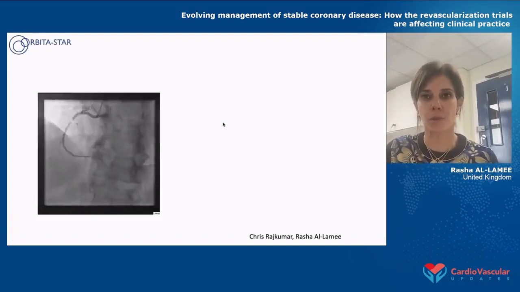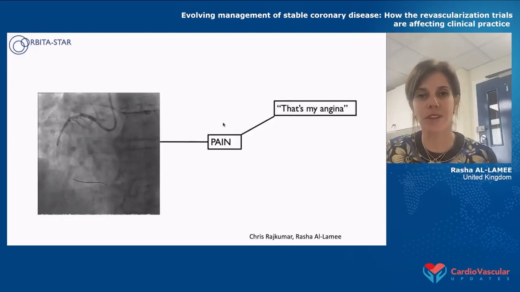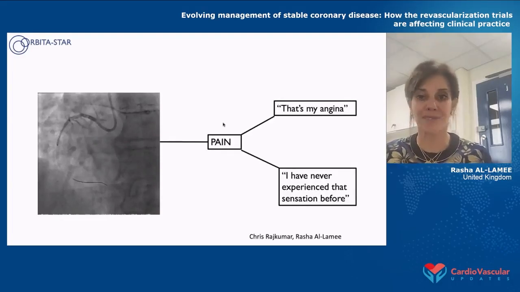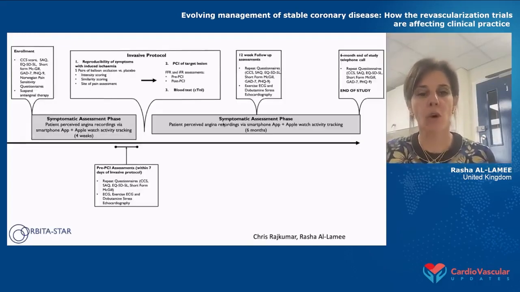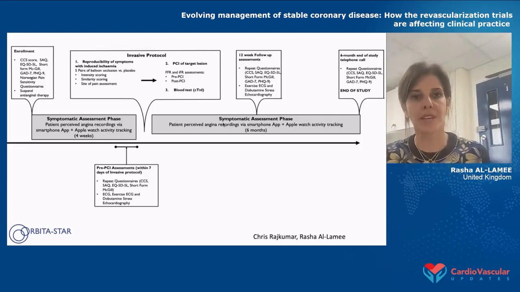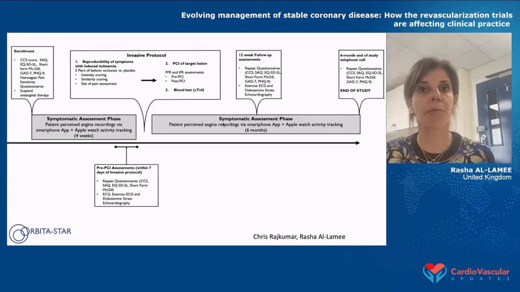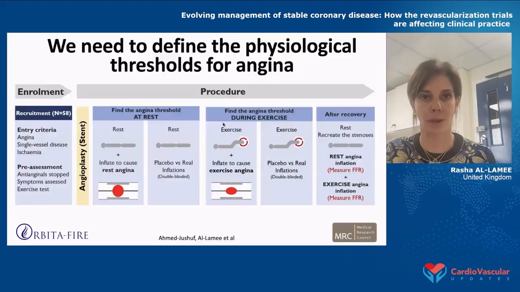So it's based on that premise that we often have in the cath lab, where if we open up a stenosis and the patient reports pain, we say to them, is that your angina? And if they say yes, we're relieved. We think, well, that's good. Maybe I will have made a difference. If, however, they say, I've never experienced that sensation before, we're totally disheartened and we're worried that maybe what we're doing won't make a difference to their symptoms. And so the ORBITA-STAR trial is a placebo-controlled in-cath lab experiment where we're going to present the data for symptom similarity from blowing up a balloon versus placebo inflations, and we'll see if that makes a difference in terms of their long-term symptom improvement with angioplasty.